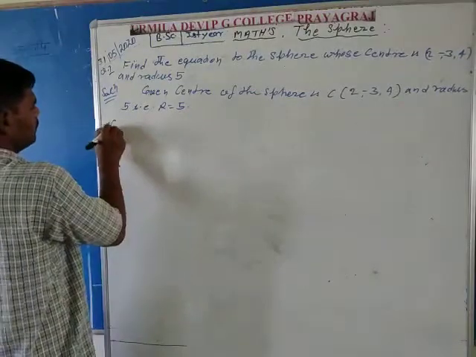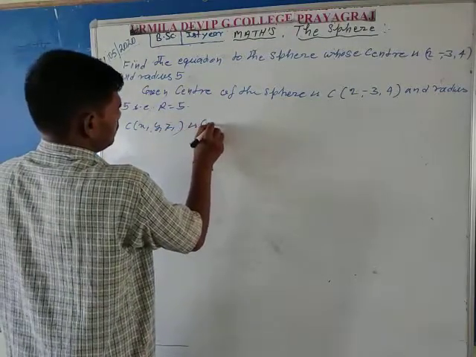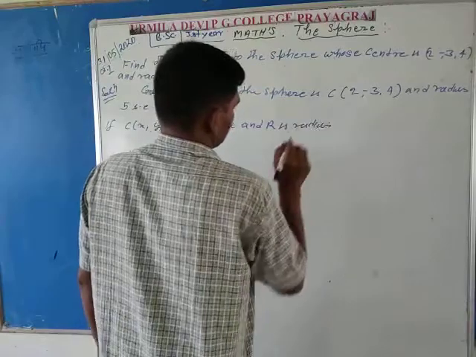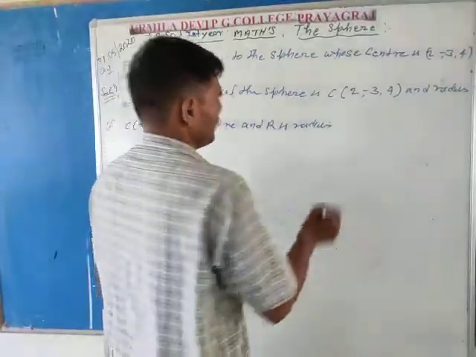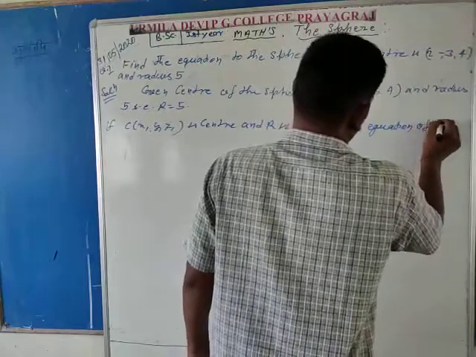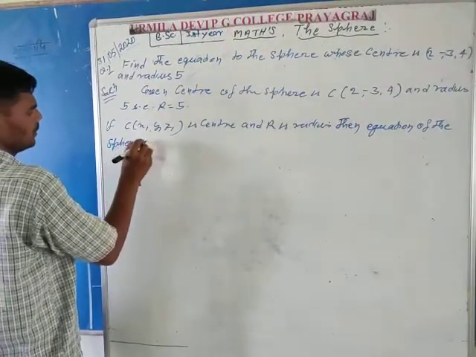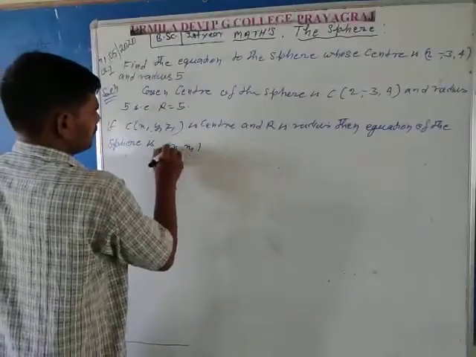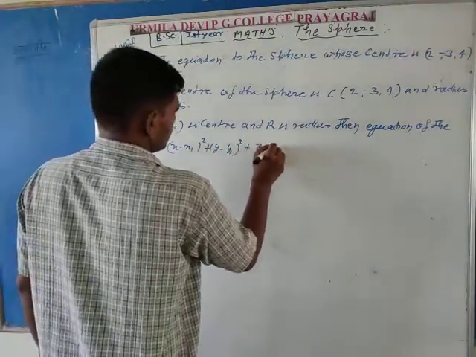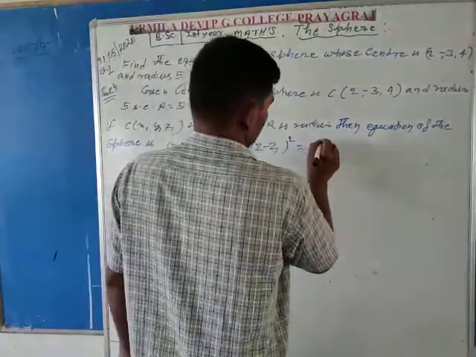Here the formula is: if C coordinates x1, y1, z1 is the center and capital R is the radius, then the equation of the sphere is (x minus x1) whole square plus (y minus y1) whole square plus (z minus z1) whole square is equal to radius square, R square.